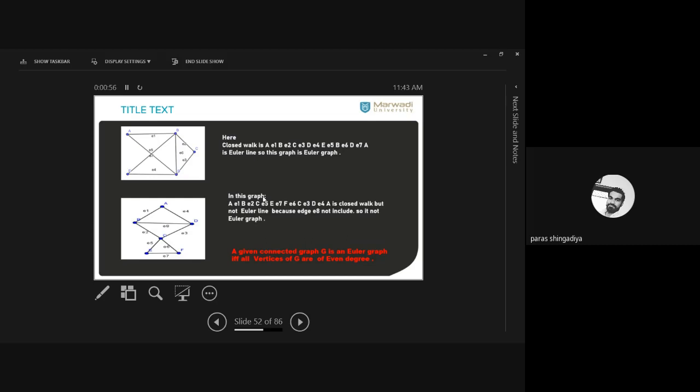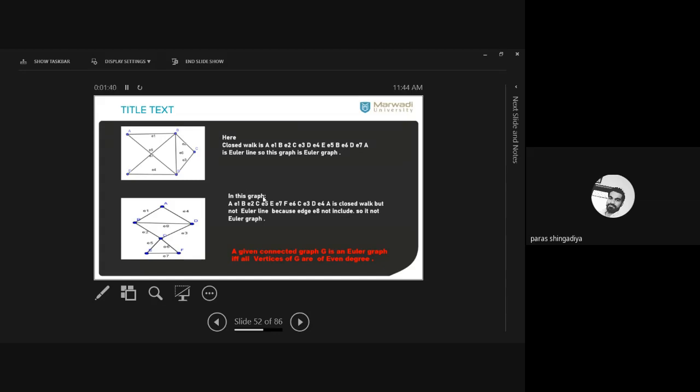Now, if you observe these graphs, they have a limited number of vertices. The first graph includes 5 vertices, the second graph includes 6 vertices, and here we can easily check whether an Euler line is possible or not. But if we have a large graph which includes 50 vertices and 75 edges, then it is difficult to find such an Euler line. Possible, but it will take some time to work out the route, which directions you have to follow first. 50 vertex और 75 edges connection का graph है, और वो आपको verify करना है कि Euler है या नहीं.